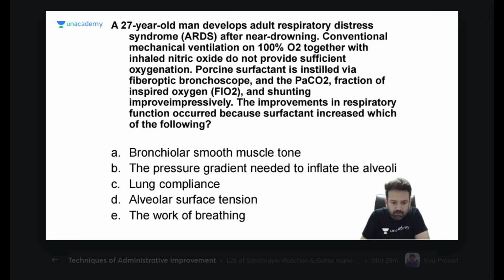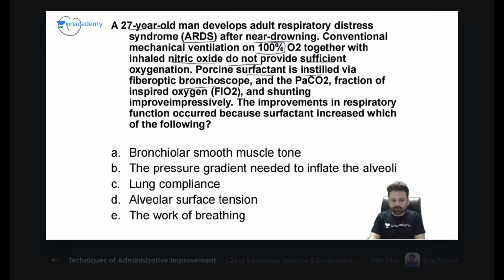Starting with question number one of today: a 27-year-old man develops ARDS, adult respiratory distress syndrome, after near drowning. Conventional mechanical ventilation on 100% oxygen together with inhaled nitric oxide do not provide sufficient oxygenation. Now, porcine surfactant is instilled via fiber optic bronchoscope.